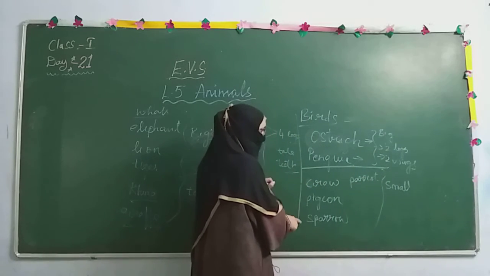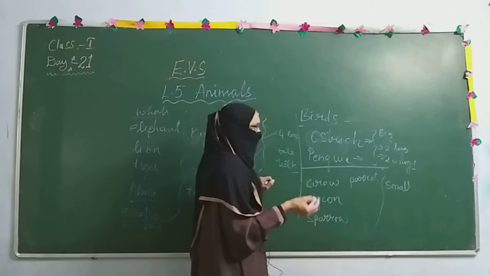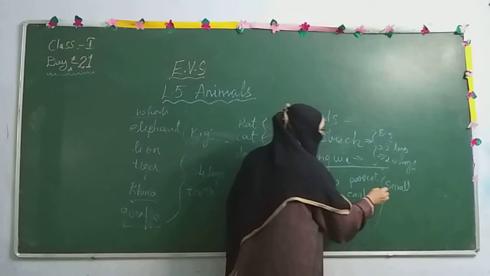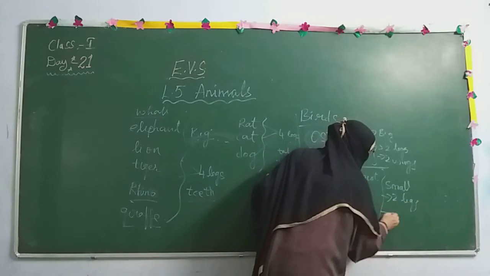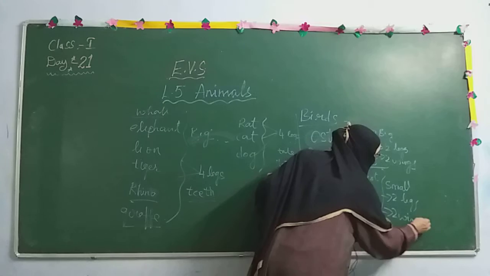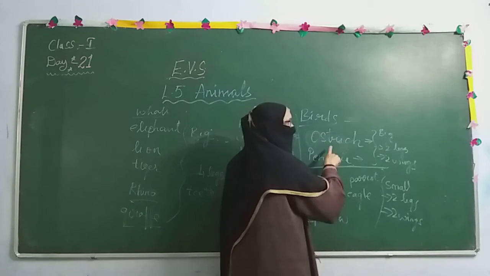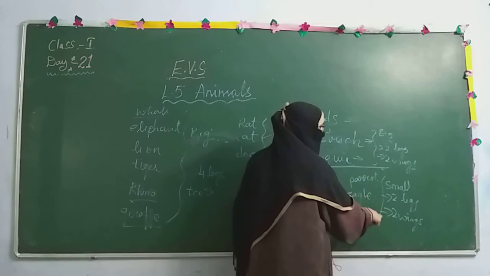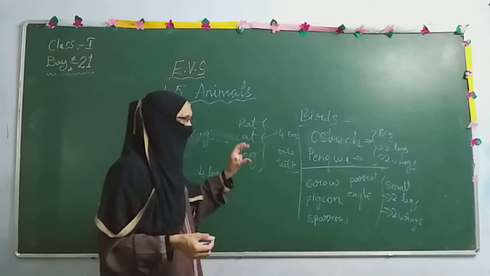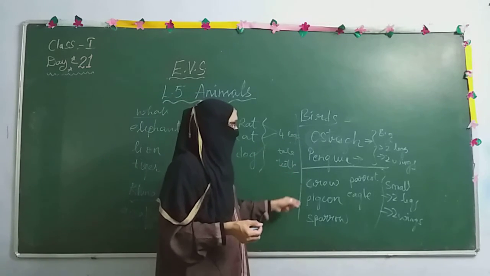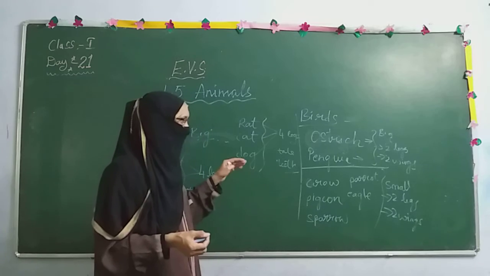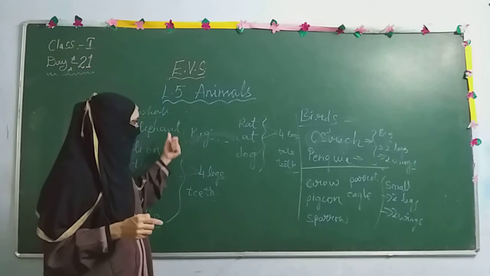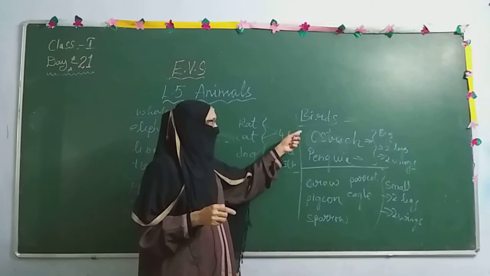But crow, pigeon, sparrow, parrot, and we also have eagle, many birds. These birds too have 2 legs and 2 wings. Even these small birds have 2 legs and 2 wings, and these birds are able to fly as they are very small compared to penguin and ostrich. They are small and light, so they can fly very easily. So in birds too, as in animals, we have big birds and small birds.